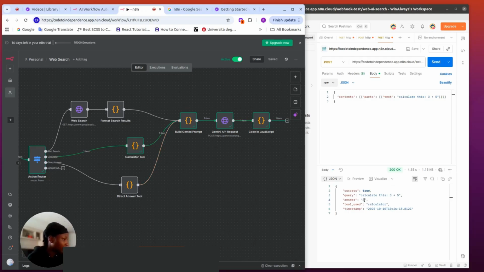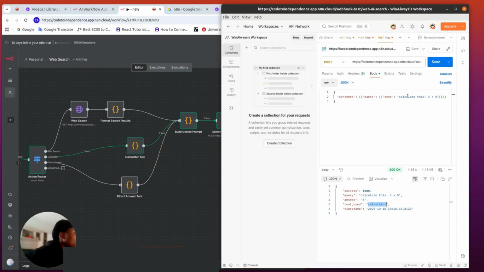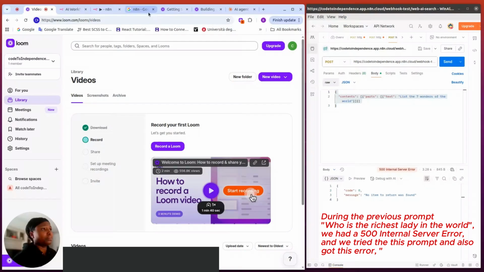So let me write calculate. Let's see. And then I'm going to click on execute workflow again. Let's see. It's going. Okay. All right. So as you can see.